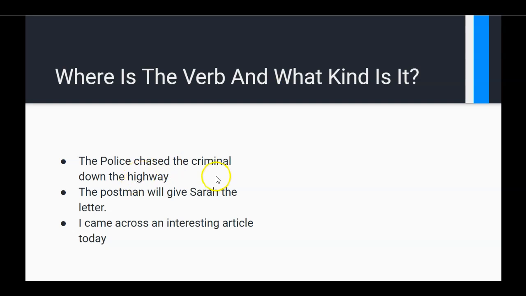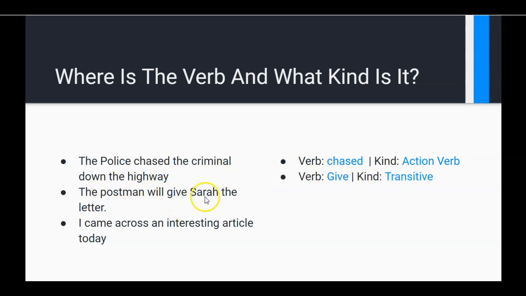So in the first example, the verb there is chased. That's the action, and it's an action verb. The police did the action of chasing the criminal. In the second example, the verb there is give. You may have noticed that there is an auxiliary modal verb there, but it's a transitive one because the postman will give wouldn't be enough information. It has to be give Sarah the letter.